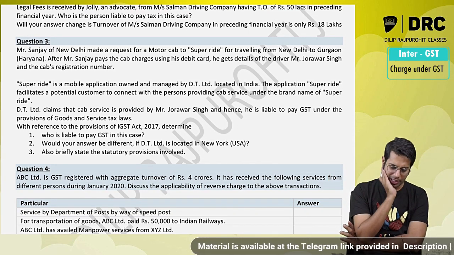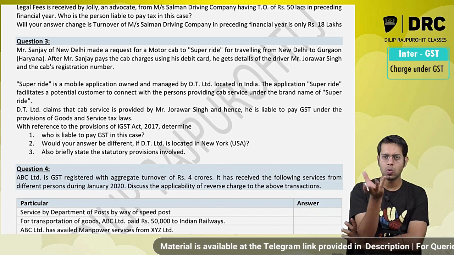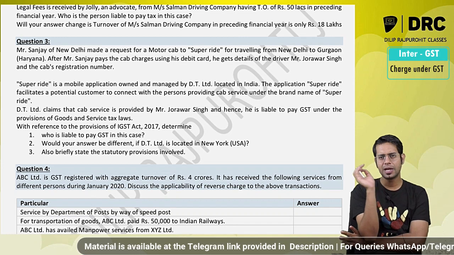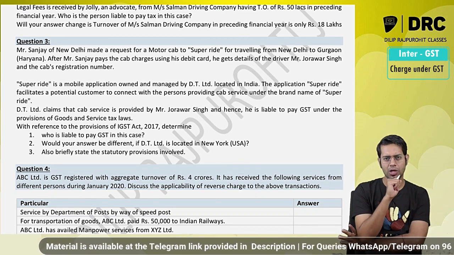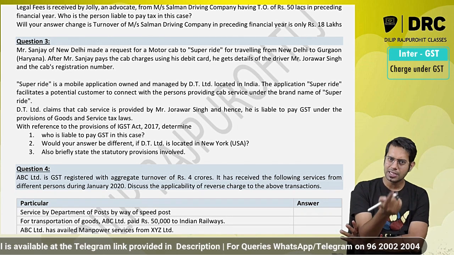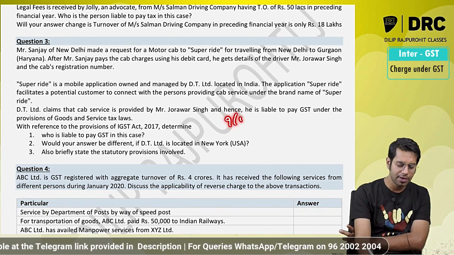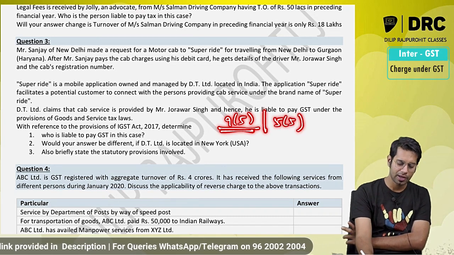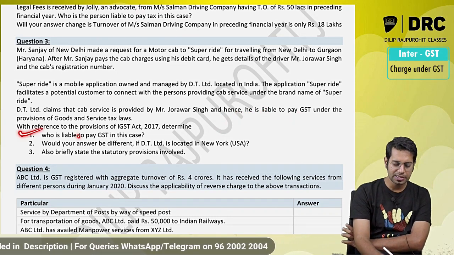Now the point over here is the company says, that is the Super Ride company, Super Ride is owned by a company called DT Limited. DT Limited says that the services are given by Jojawar Singh, therefore the tax is required to be paid by Jojawar Singh. Is it correct? Here who is applicable? 9(5) is applicable. Section 9 subsection 5. In IGST law, it is section 5 subsection 5. Who is liable to pay the taxes in the present case, sir?